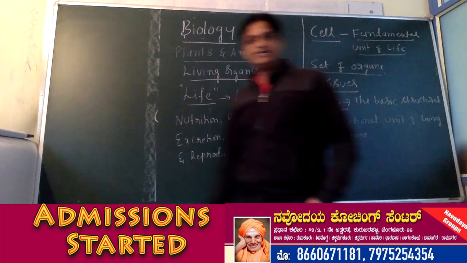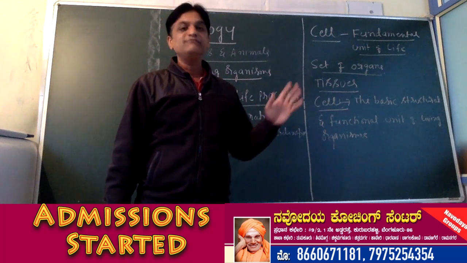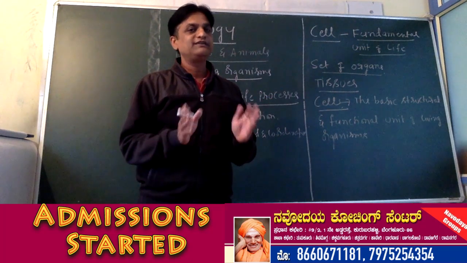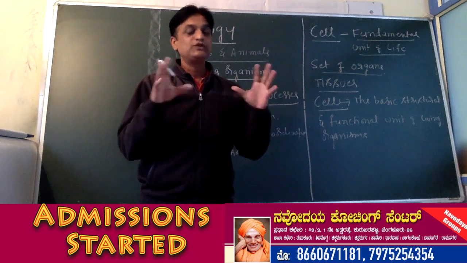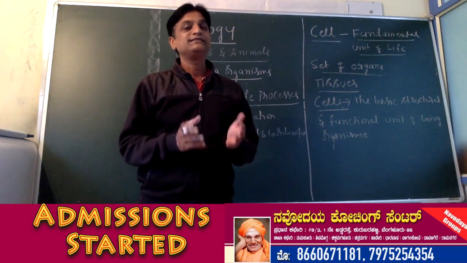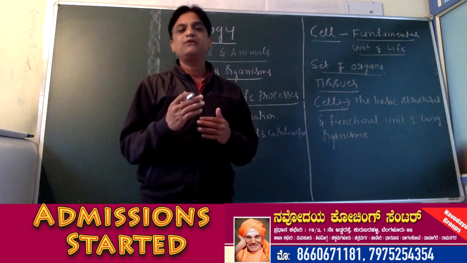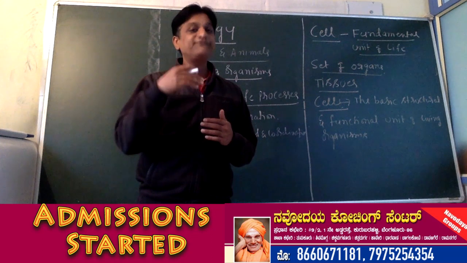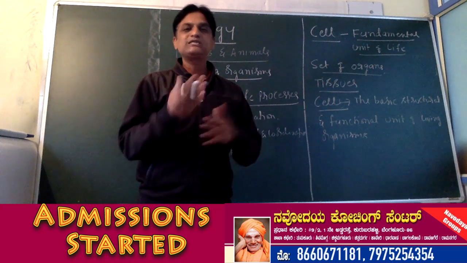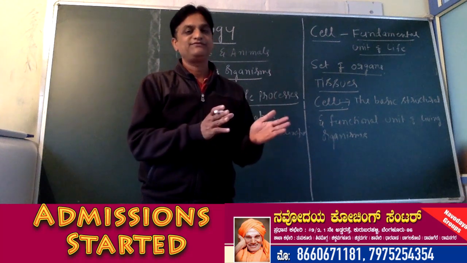So what is a cell? Cell is the basic structural and functional unit of living organisms. Without cells, an organism cannot survive. Each cell is capable of carrying out certain basic functions, and because of that only an organism has life.